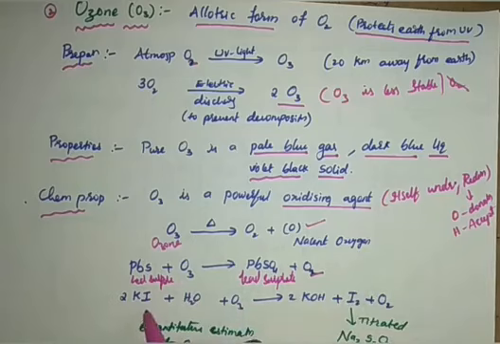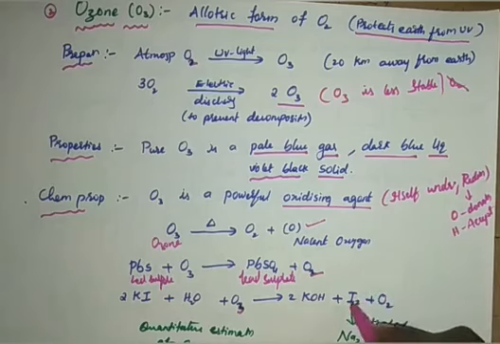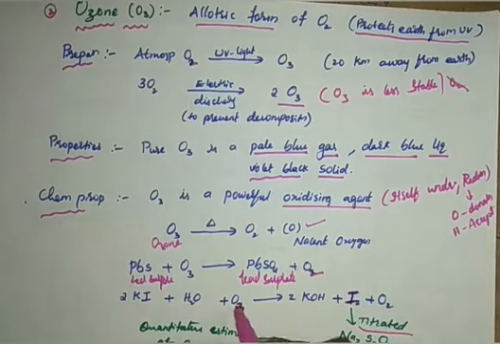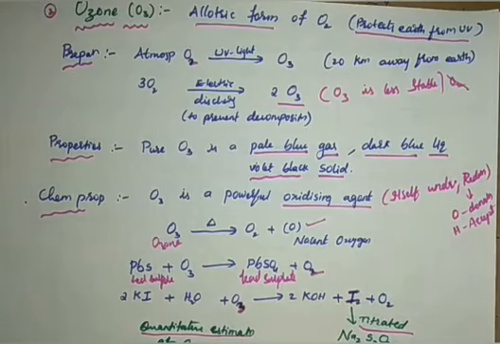Now, KI, potassium iodide, reacts with water and ozone to produce KOH, I2 and O2. This I2 is again estimated with sodium thiosulfate, Na2S2O3. This is the titration you have learned in your laboratory, right? Volumetric analysis. By using volumetric analysis, we can identify the amount of iodine produced. So we use this estimation; quantitative estimation of ozone we can do here. And silver reacts with ozone to form silver oxide, and oxygen is liberated. Again, it is your oxidizing agent property, isn't it?